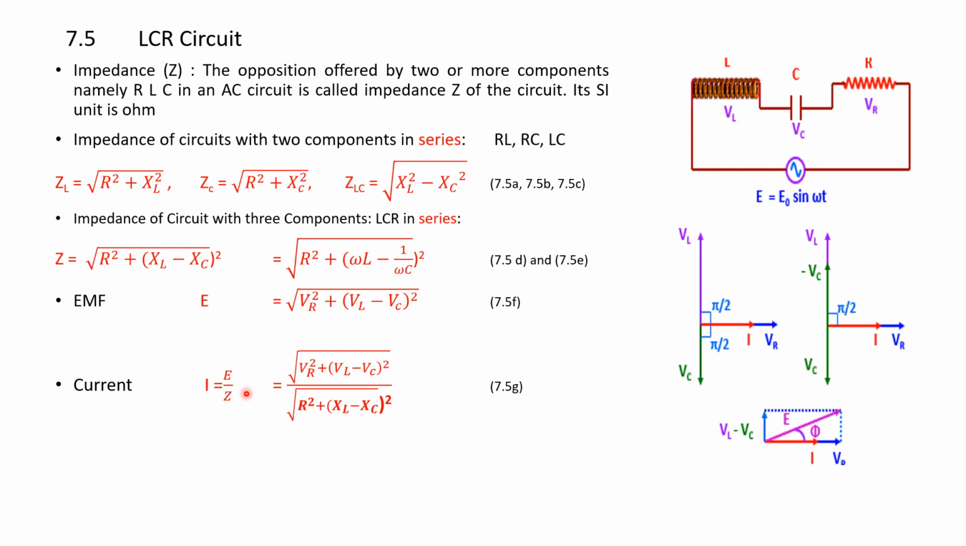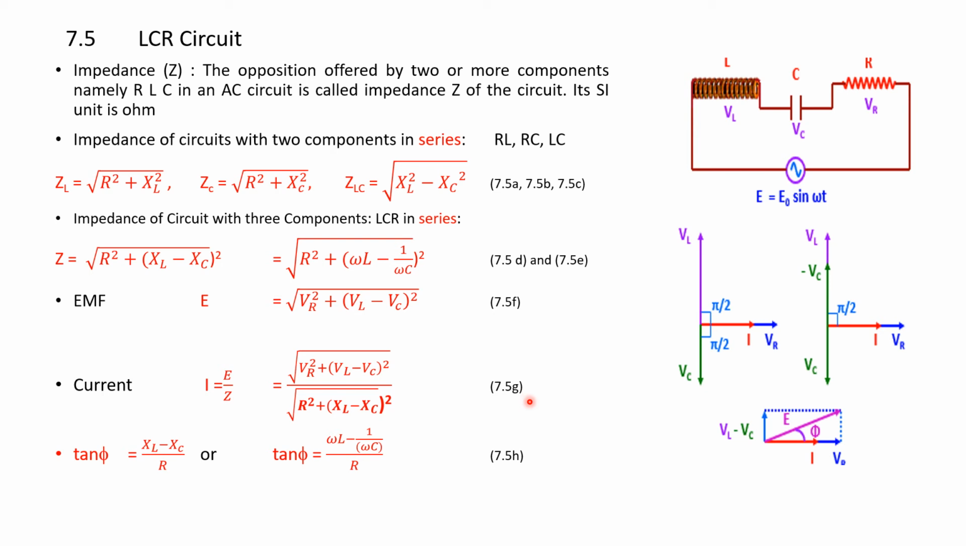So I is given by E by Z, where Z is given by this equation. That is, E is given by the square root of VR square plus (VL minus VC) square, a vectorial addition of these three voltage components, divided by the impedance of the circuit, square root of R square plus (XL minus XC) square. Let this be equation 7.5 G.